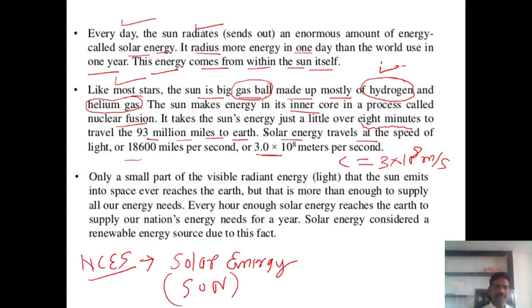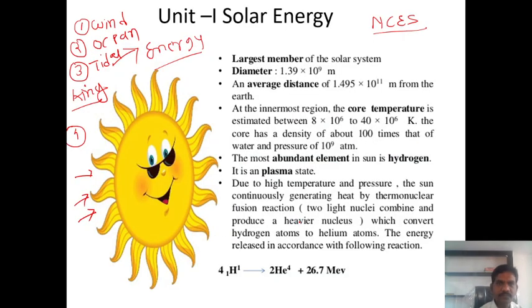Yes or no? Yes. Only a small part of the visible radiant energy that the sun emits into space ever reaches the earth, but this is more than enough to supply all our energy needs. Every hour, enough solar energy reaches the earth to supply our nation's energy needs for a year. Solar energy is considered a renewable energy source due to this fact, guys.